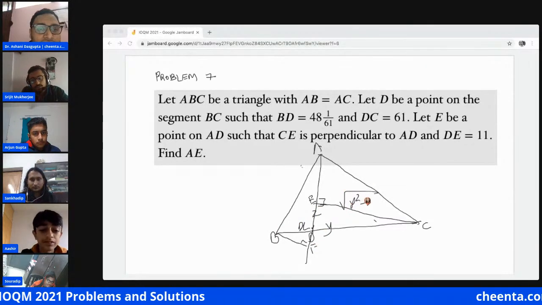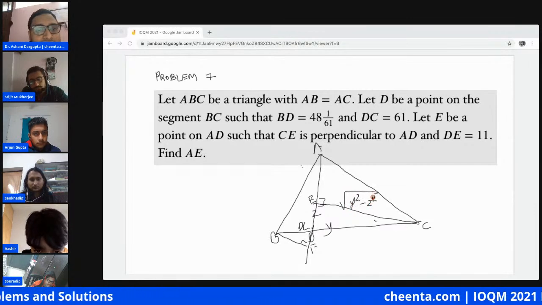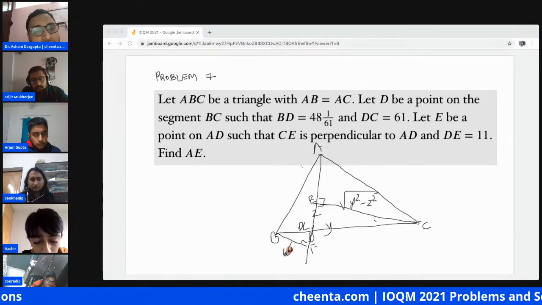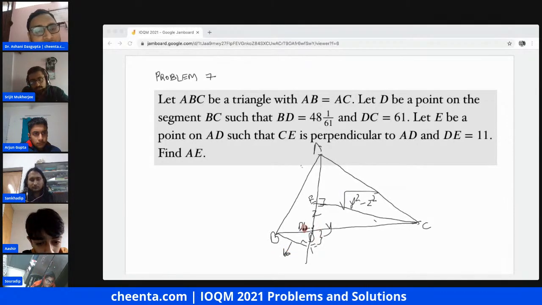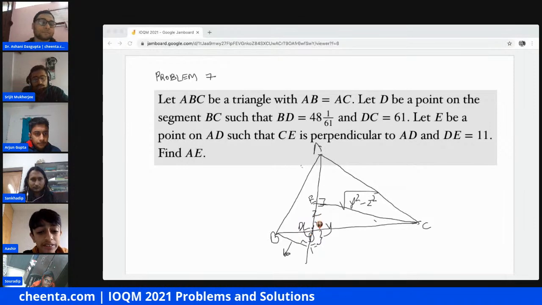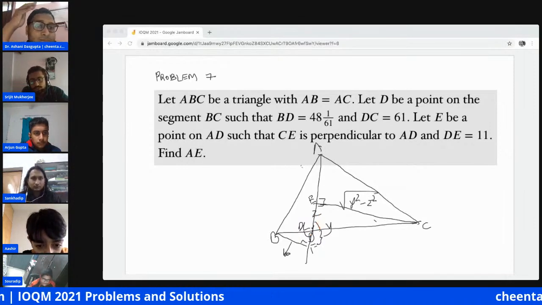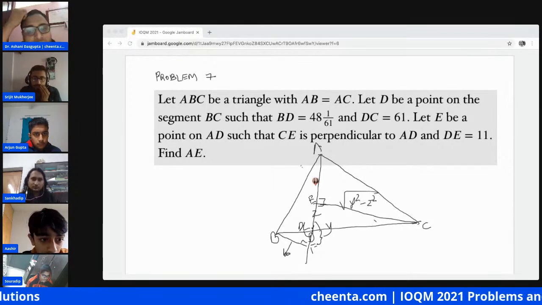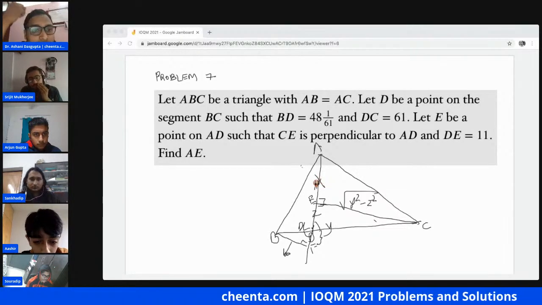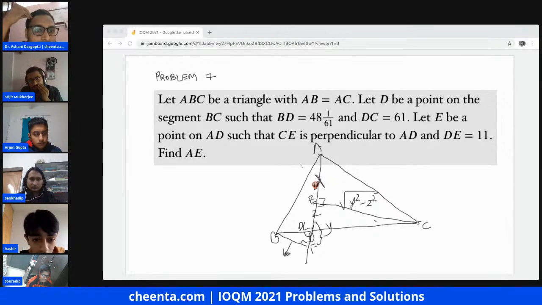From this we can know this BF value, and because these two triangles are similar, we know this triangle and we know this triangle. So let's call this lambda, and let's call this h.